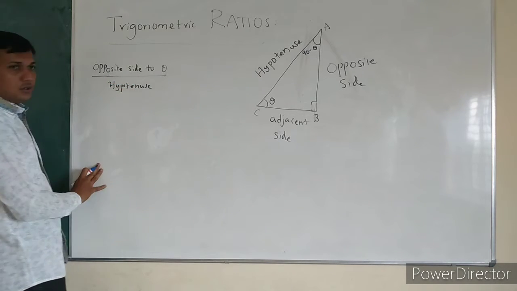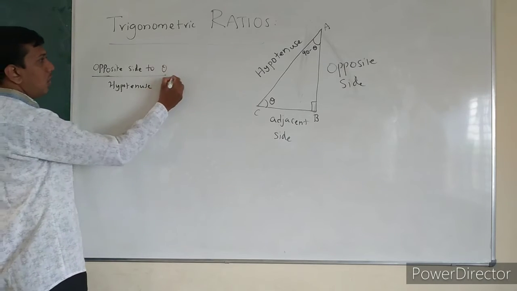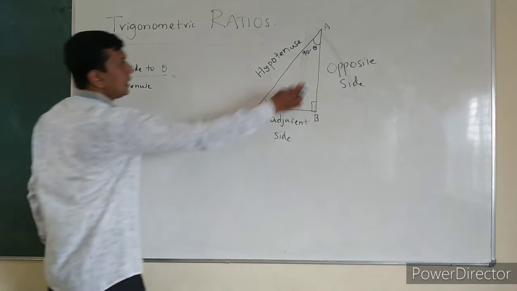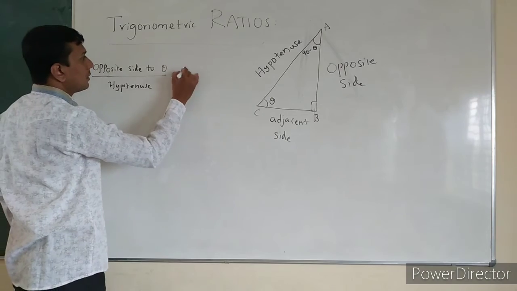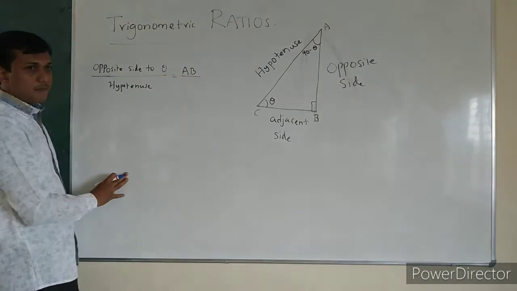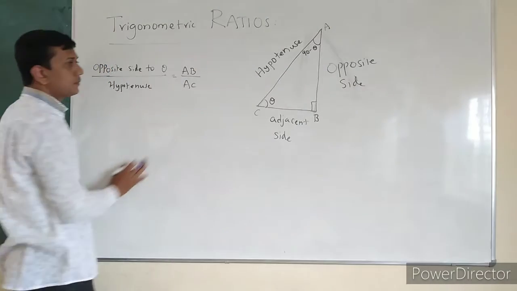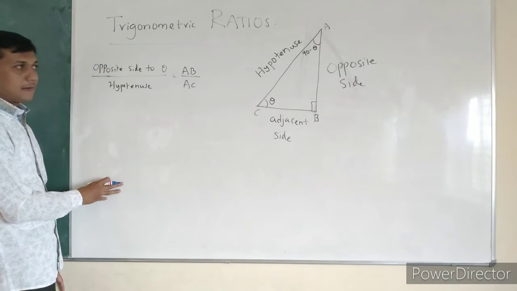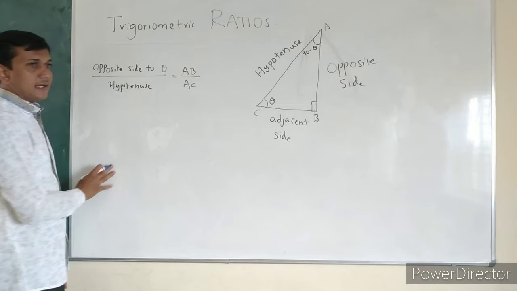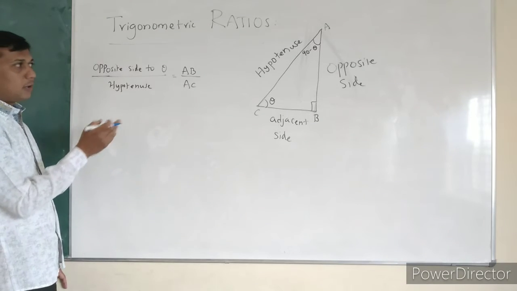I can make one ratio. What is the opposite side to theta? AB. What is the hypotenuse? AC. Clear?